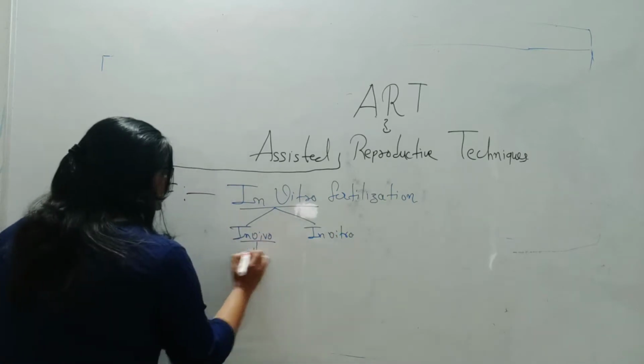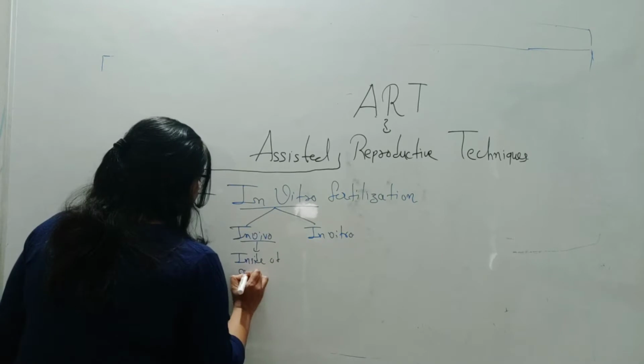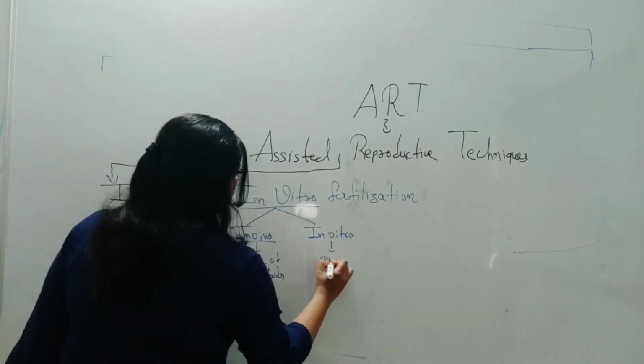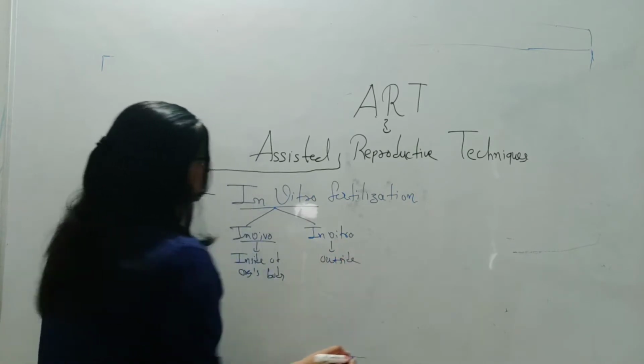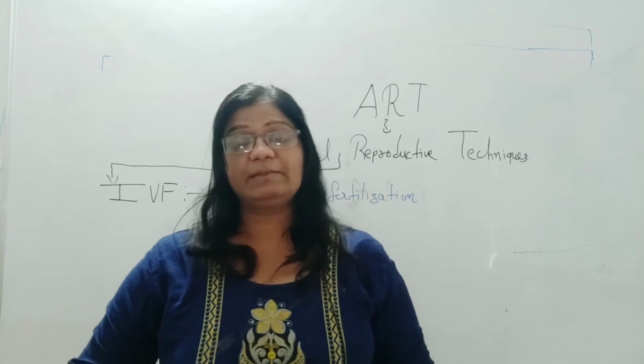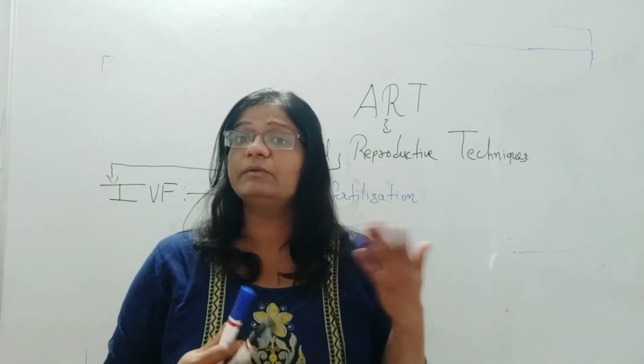In vivo means inside of the organism's body, and in vitro means outside of the organism's body. So in vitro fertilization is a technique applicable outside of the patient's body, not in the female's body, not in the female's womb.